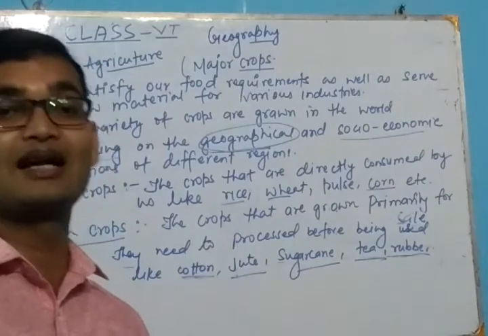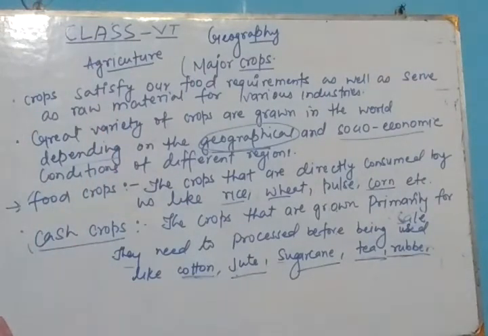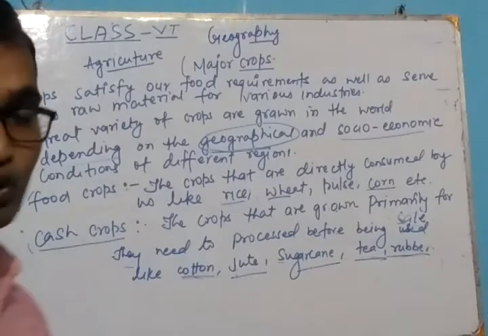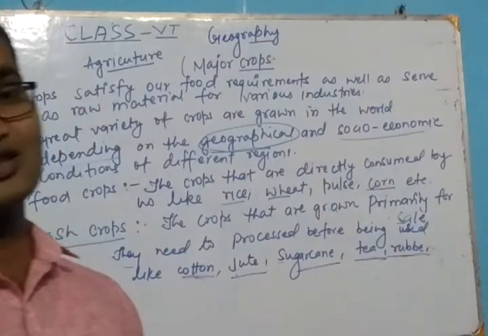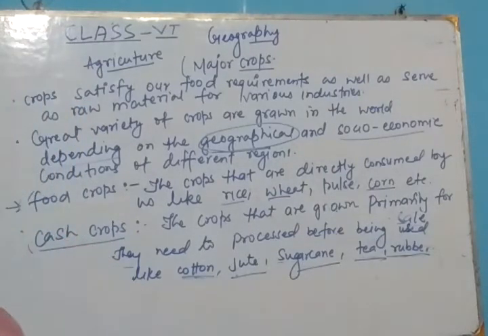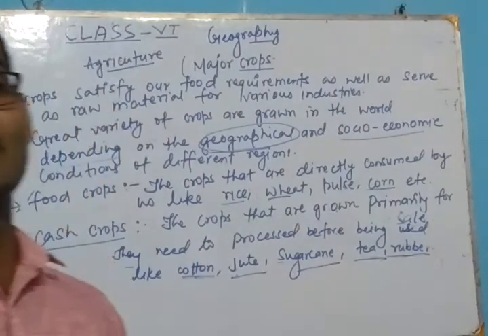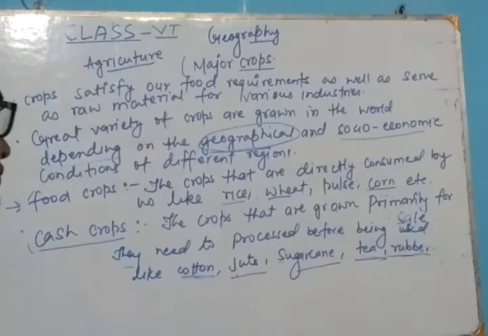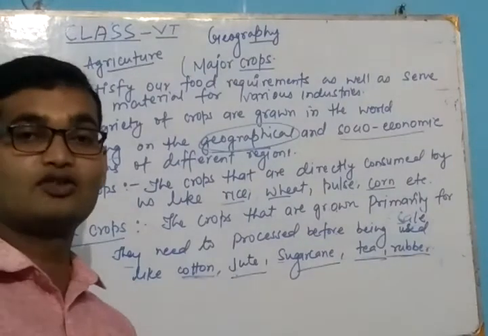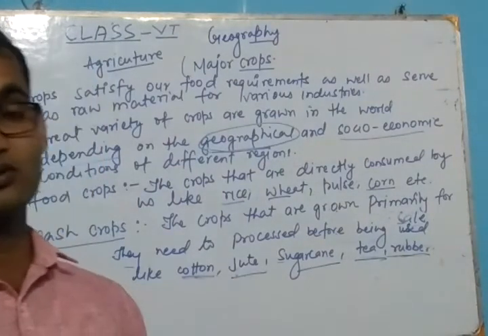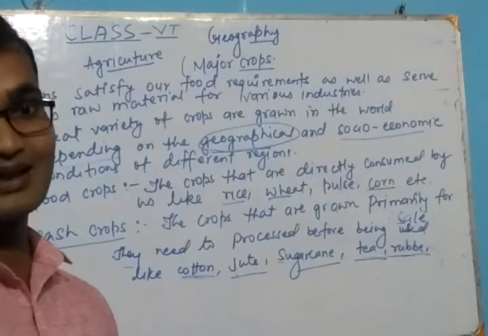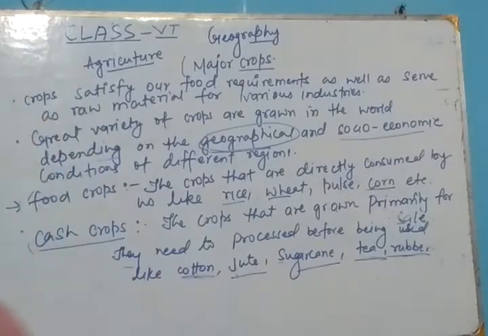We can't directly use the cotton. We can't directly use the sugarcane. First of all, they are processed: cotton is processed to make cloth, and sugarcane is used to make sugar, etc. Next are the major crops, the food crops and the cash crops. Let's see.